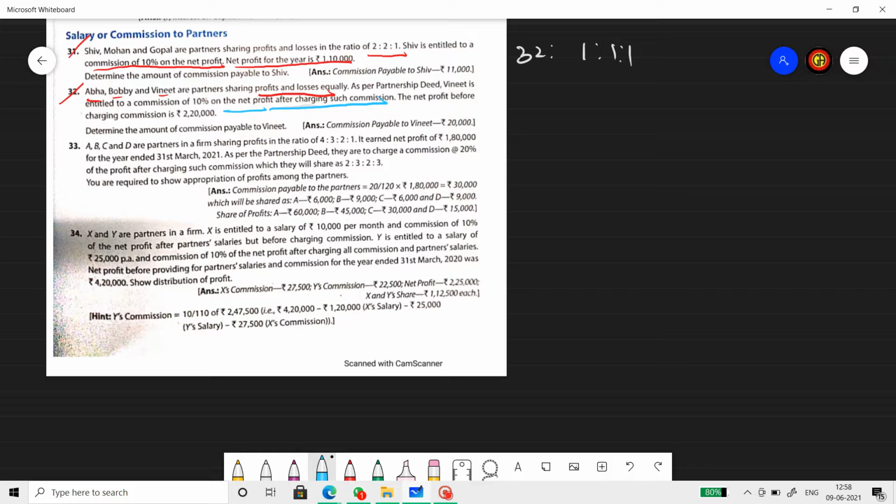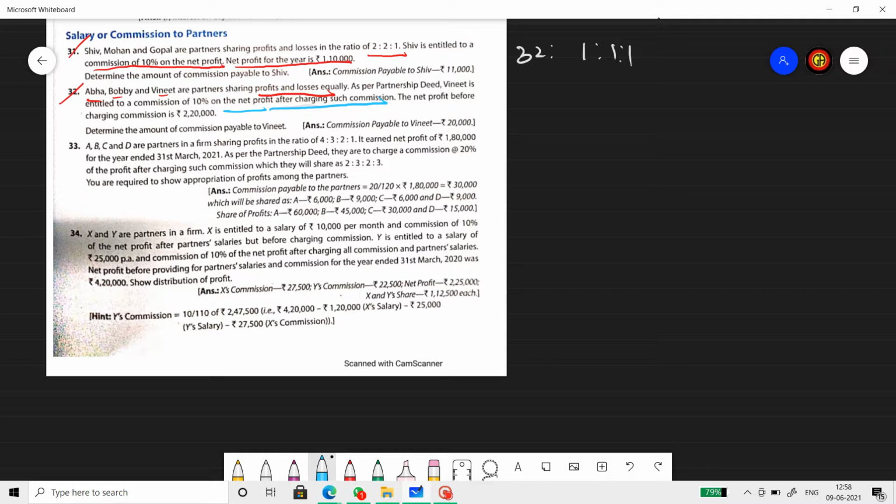So that is why mathematically they have derived the formula of net profit before commission into rate by 100 plus rate. All right. If you want to know the logic behind the formula, I'm very well interested to explain, but not in this video. Right now, I'm going to take it as a formula and do it.